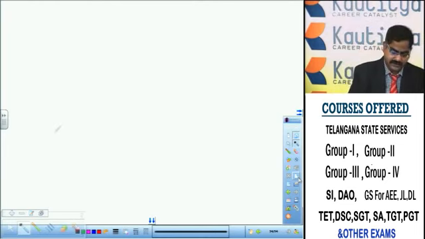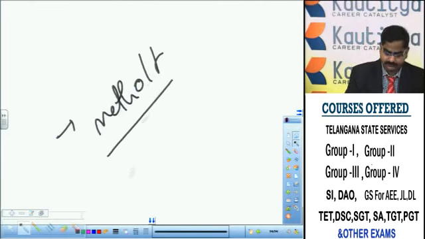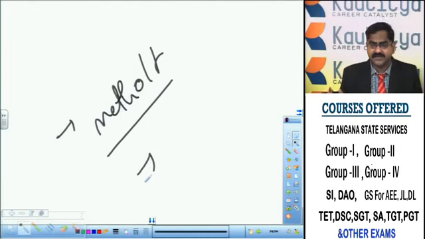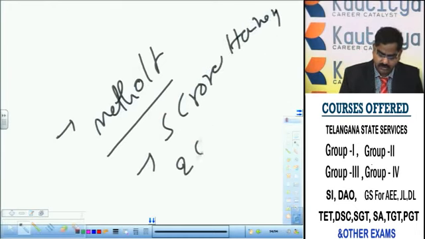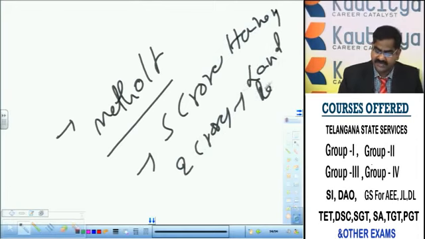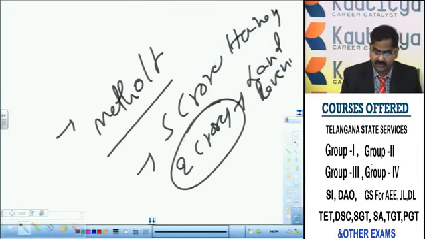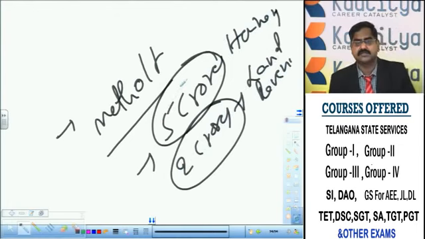Okay, according to Metholt, total revenue from all sources for the kingdom per annum is 5 crore hons, out of which 2 crores comes from land revenue alone.